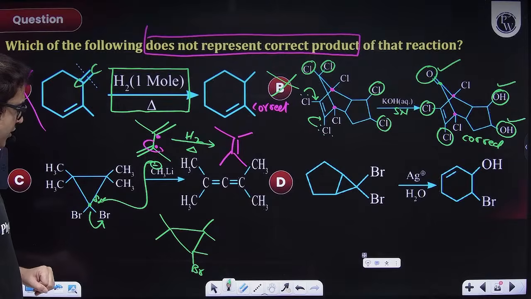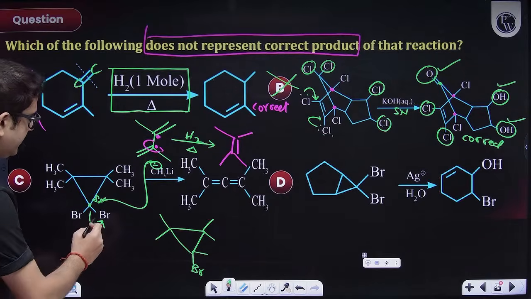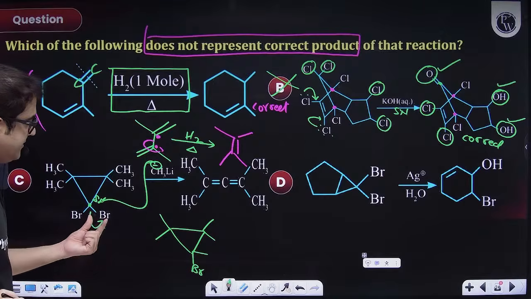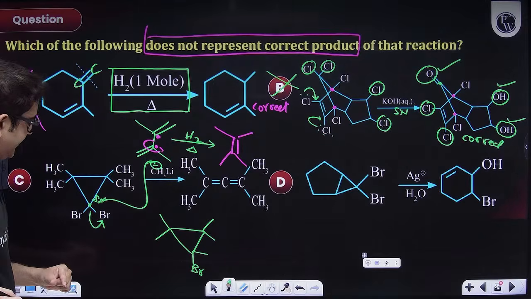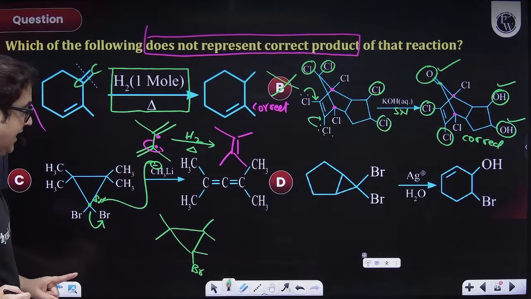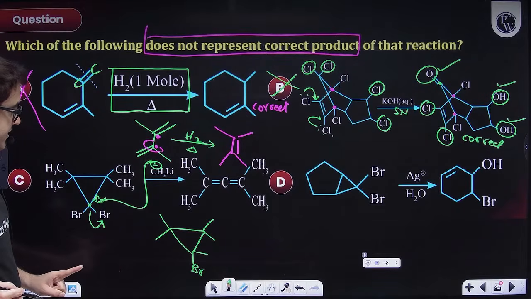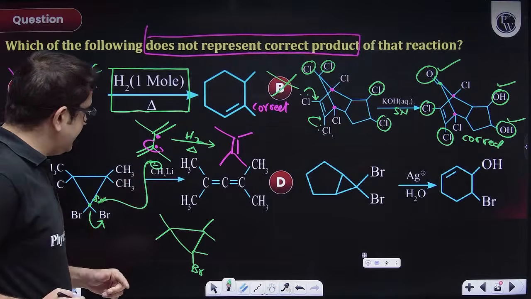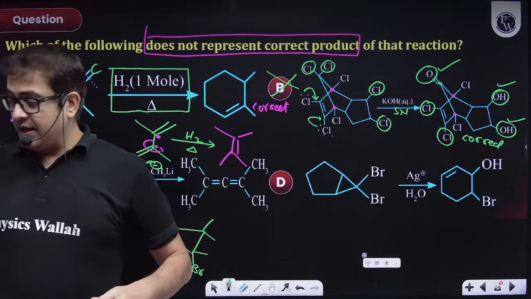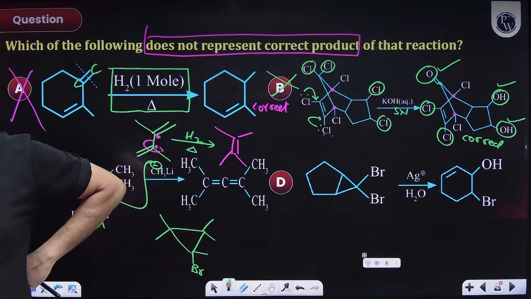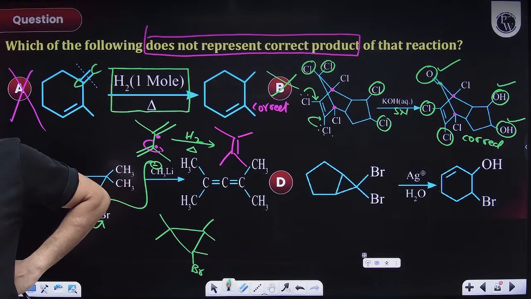This bromine will be leaving as Br minus with Li plus, right? So I will be getting one methyl group over here, no worries. This is CH3 Li. Just check the regioselectivity of this particular option.